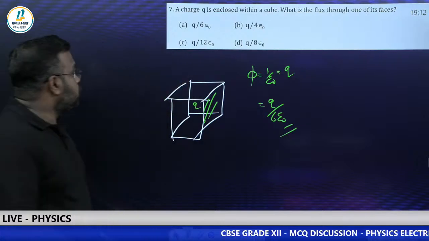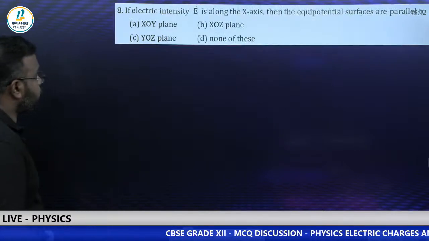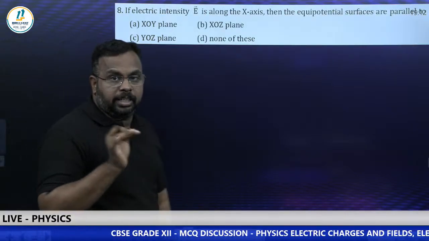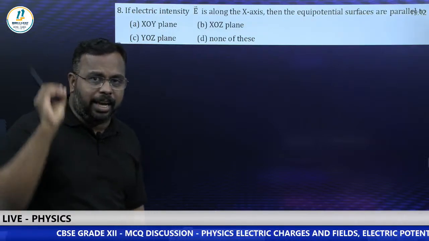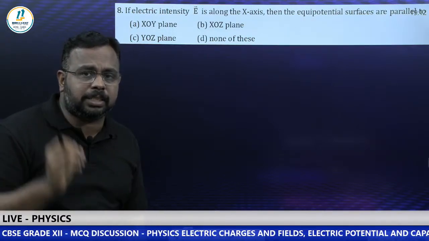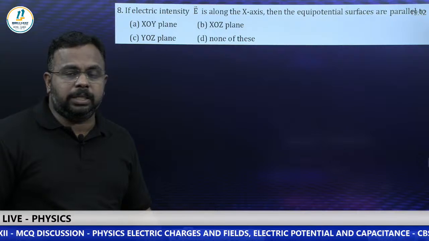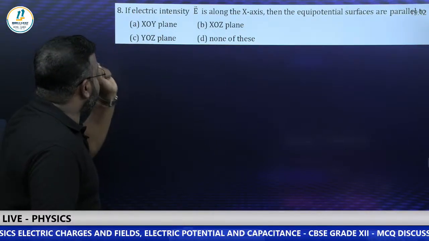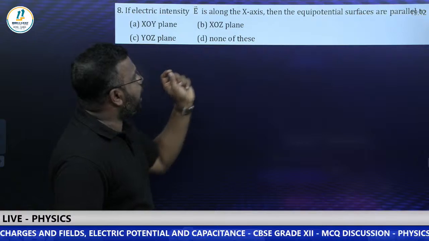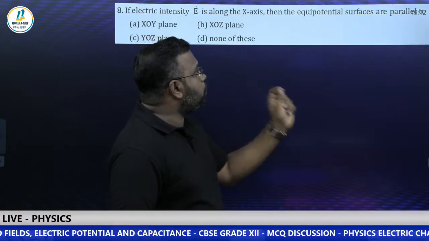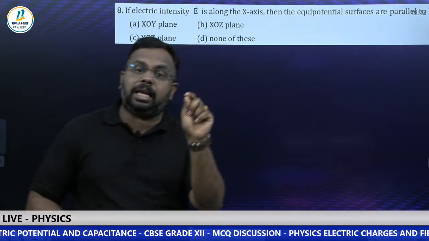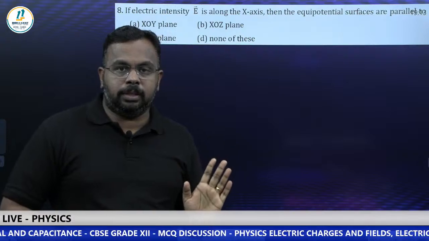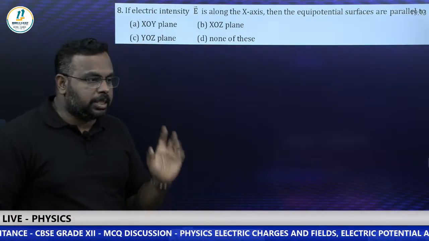I'm going to the next, question number 8. Electric field intensity. Be careful. You can easily answer this, but students don't think that by seeing a question, it is hard, I can't do this. Please, you should not have such a feeling. Read it carefully. If electric intensity E is along x-axis, then the equipotential surfaces are parallel to. That's the question.